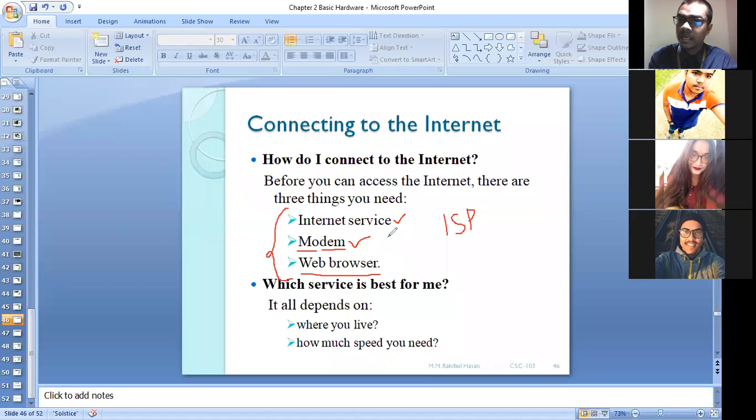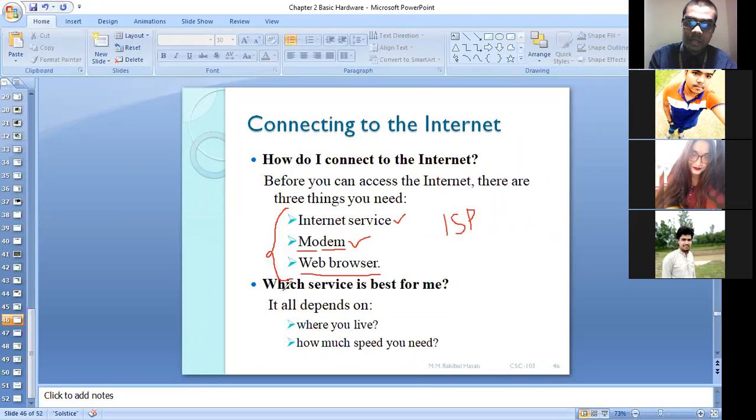First of all, internet service from an ISP. Then you need a modem for modulation and demodulation. That means this modem can convert signals. It can convert analog to digital or digital to analog. And at last we need a software that is called a web browser. So is that clear to you? Basically, we need these 3 things.